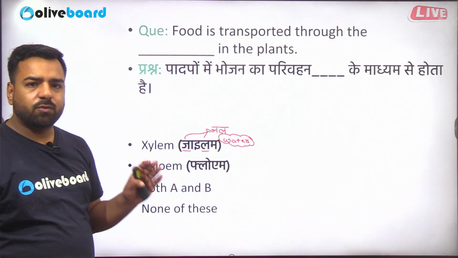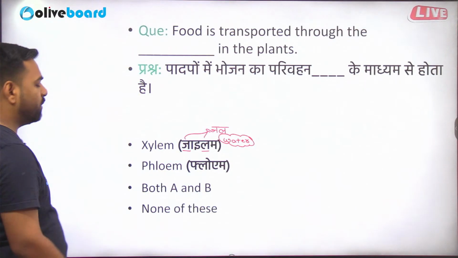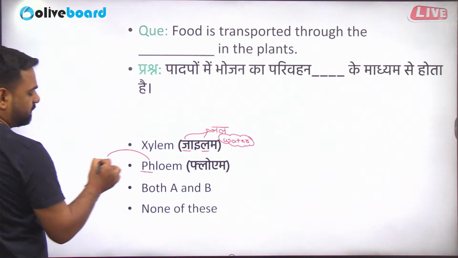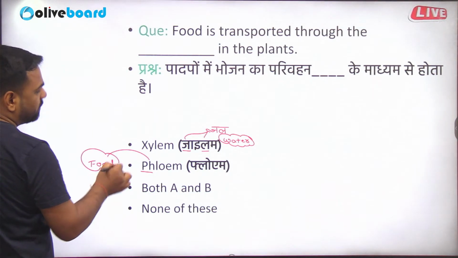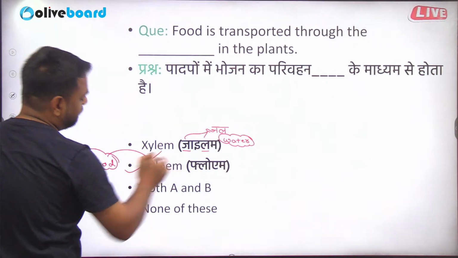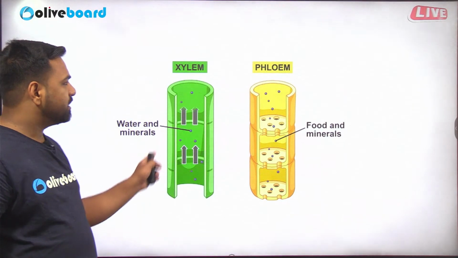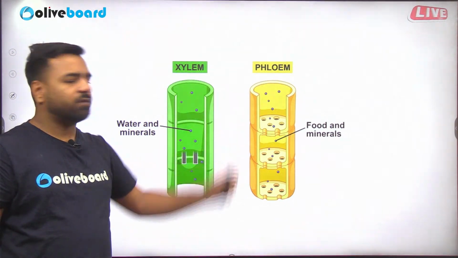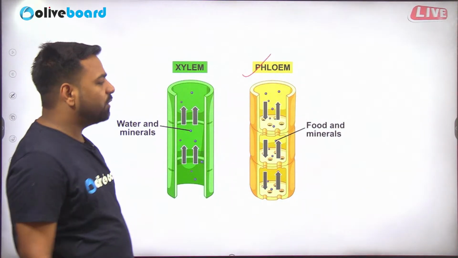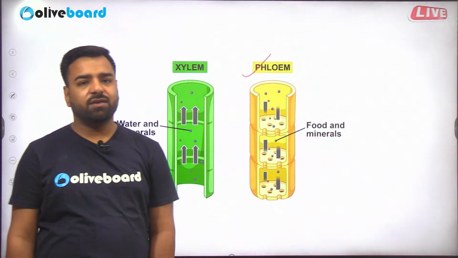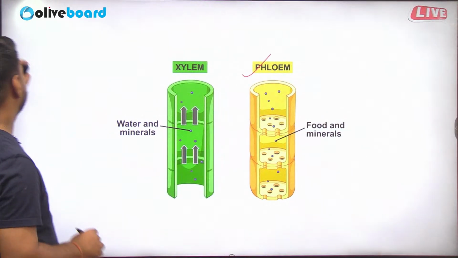So the transportation of water takes place through xylem. What about phloem? Food's transportation is done by phloem. So the question was food transportation. Obviously phloem is the correct answer. So guys, see, water and minerals via xylem, food and minerals via phloem. The correct answer was phloem, the one that helps in the transportation of food. Understood? Great.